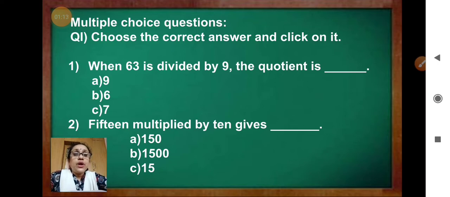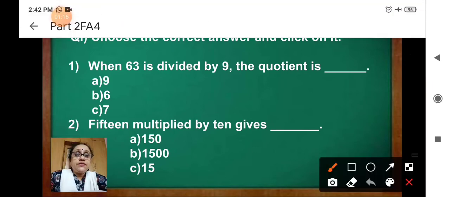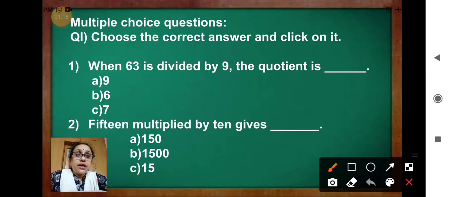Question 1. When 63 is divided by 9, the quotient is, 3 options are there, A, B, C. 9, 6, 7. When you divide 63 by 9, say the tables of 9. So the correct answer is 7. 9 sevens are 63. Okay, write down 7.